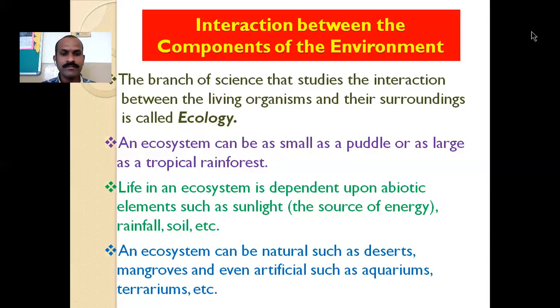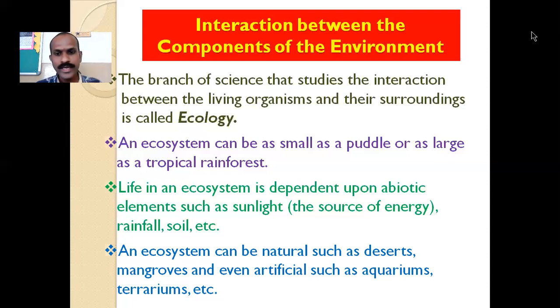An ecosystem can be natural, such as deserts and mangroves, and even artificial, such as aquariums, terrariums, etc. Ecosystems can be naturally created, like deserts and mangroves. These are natural creations, parts of the natural environment, where the ecosystem is also maintained naturally.